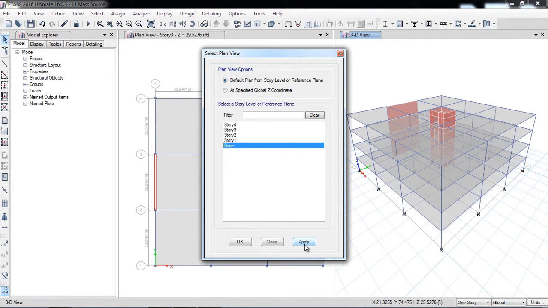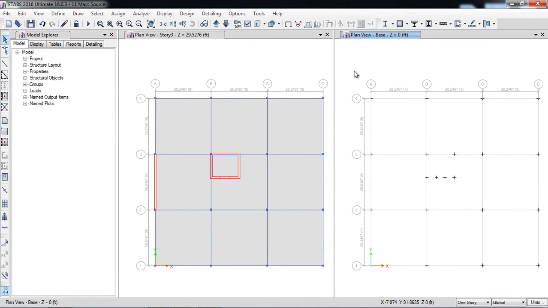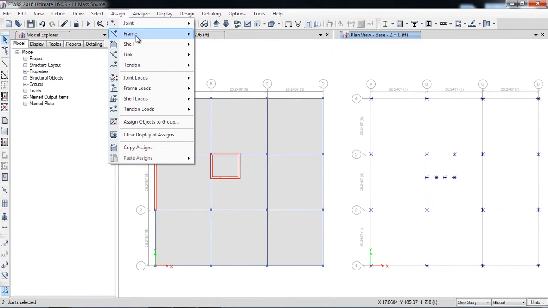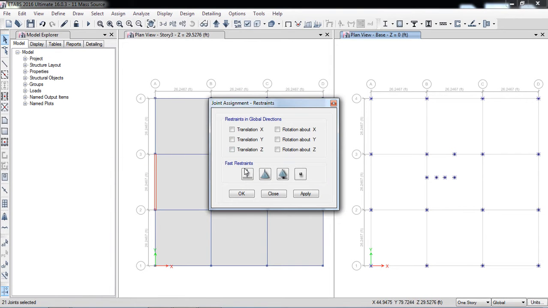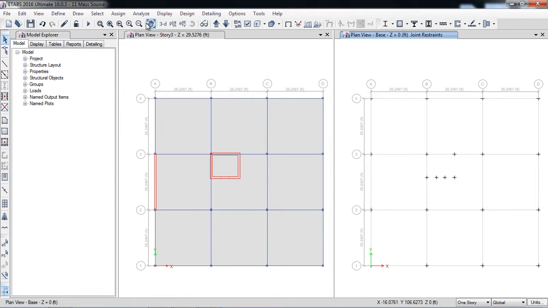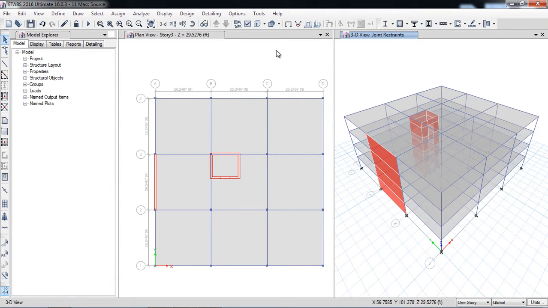So I will go in the plan, base, apply. Here I will select all the points, okay, and make sure that it is one story, and assign joint restraints, fixed support, apply, okay, 3D again. Now I am coming back. So now I will make the opening in the slab.